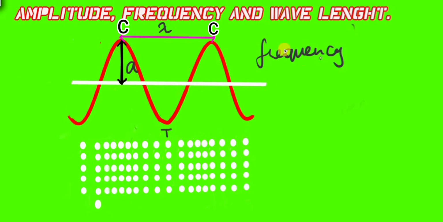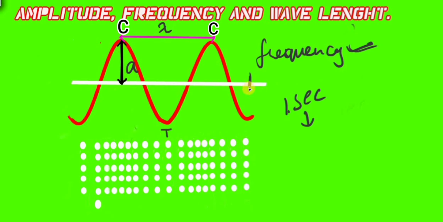For example, if I keep a detector here which detects when a crest comes in, it will detect each crest. Let's say that kind of situation is prevailing.